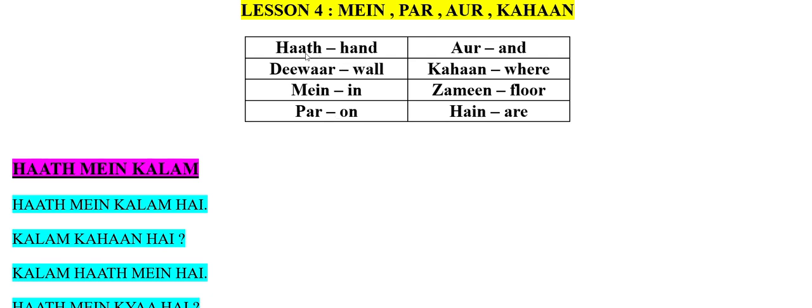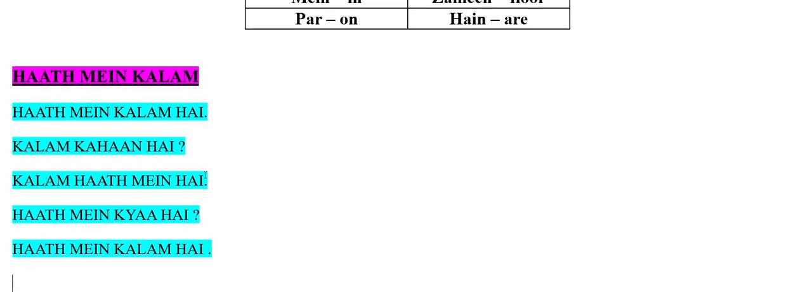So those are over here: haath, hand, diwar, wall. Then zameen, floor, and for the sentence completion hai, are, because it's plural, hence we will be writing hai. So now we'll start. Haath mein kalam. Haath means hand. Mein means in. Kalam means pen. So haath mein kalam hai.